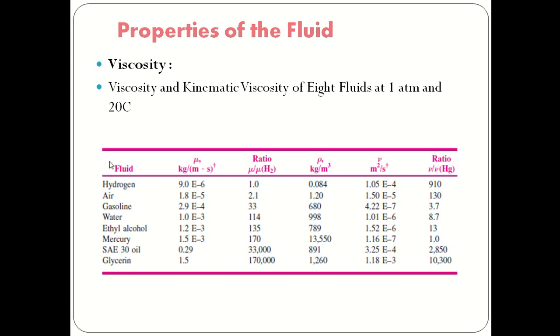So here is a table of the viscosity and kinematic viscosity of eight fluids at 1 atmosphere and 20 degrees Celsius: hydrogen, air, gasoline, water, ethyl alcohol, mercury, SAE30 oil, glycerin, like that. Here we have the value of dynamic viscosity mu and the density of that liquid. And the last one, the kinematic viscosity. The kinematic viscosity is the ratio of dynamic viscosity to the density of that fluid.